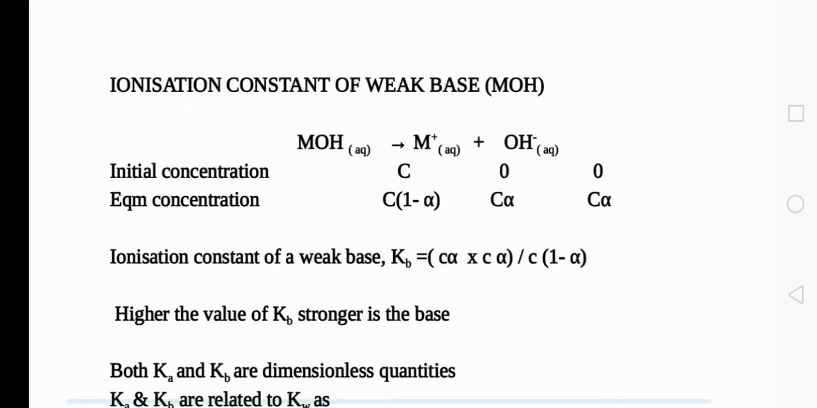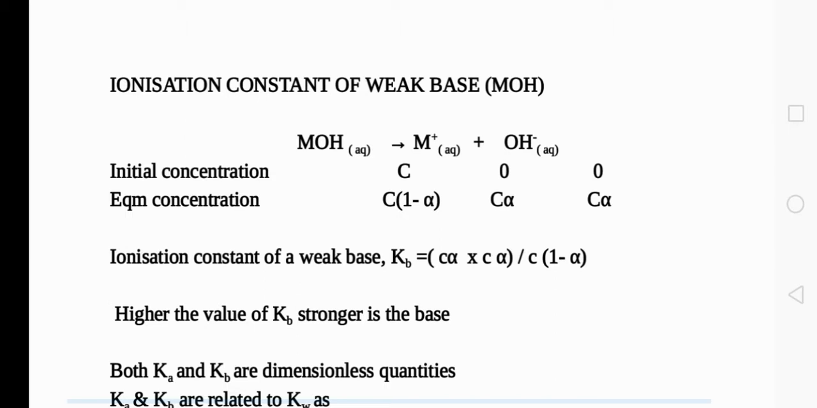Next topic is ionization constant of weak base. We are considering a weak base MOH, that is metal hydroxide. It will dissociate as M plus ions and OH minus ions. Initially, the concentration of MOH is taken as C, and the concentrations of metal ions and hydroxide ions are taken as 0. At equilibrium, the concentration of metal hydroxide is C into 1 minus alpha, where C is the concentration and alpha is the degree of dissociation. We have already mentioned that.